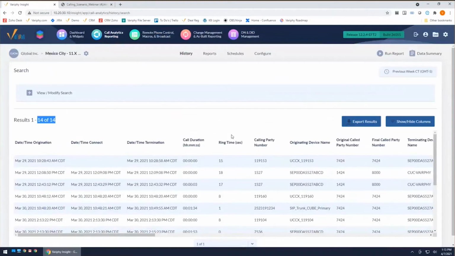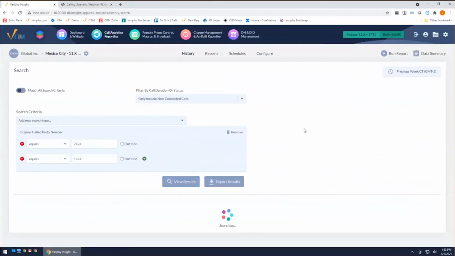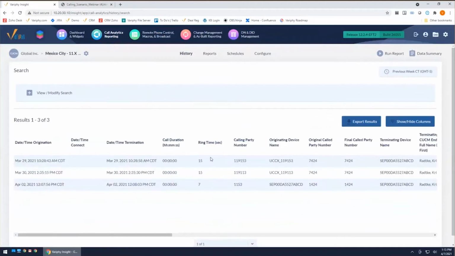A couple of different ways you can do that. One, I can say I only want to include connected calls or only include not connected calls. But as we talked about before, not connected is a general network term that could also be your forwards and your call splits and your device routing and things like that. If I look at these calls, you can see here's my date time connect field, and these are all blank. So I've narrowed the playing field a little bit, down from 14 calls to just my not connected calls, which also includes my abandoned.